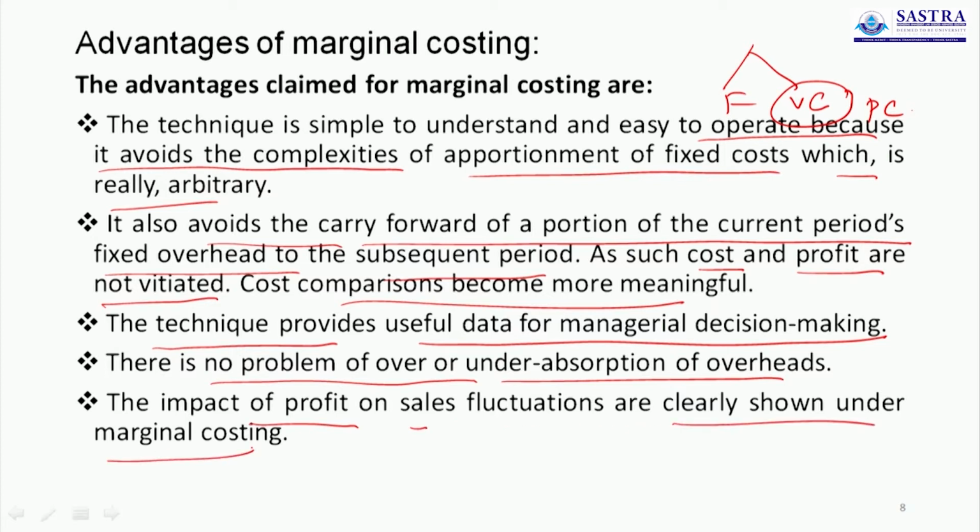The fluctuations are clearly shown in the record, because when the output is increased, definitely the profit and contribution increase. Everything is displayed clearly, so there is no problem with fluctuation in profit or sales.